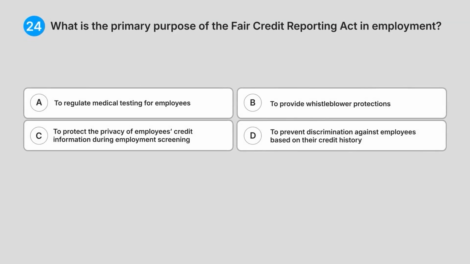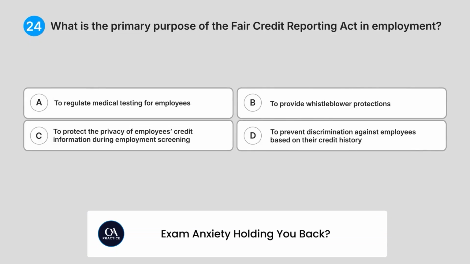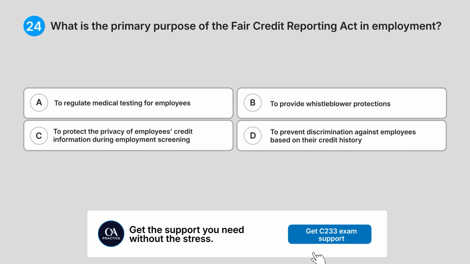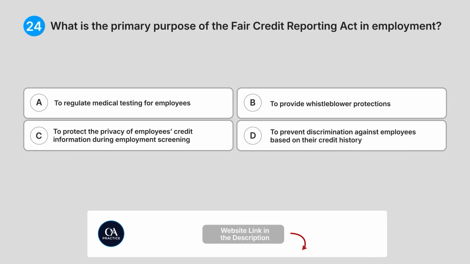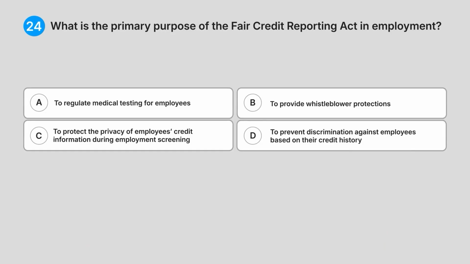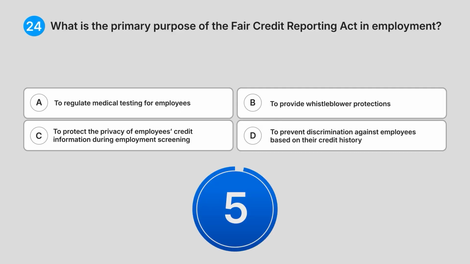24. What is the primary purpose of the Fair Credit Reporting Act in employment? A. To regulate medical testing for employees. B. To provide whistleblower protections. C. To protect the privacy of employees' credit information during employment screening. D. To prevent discrimination against employees based on their credit history. Do you know the answer?